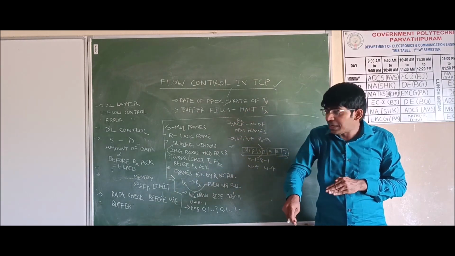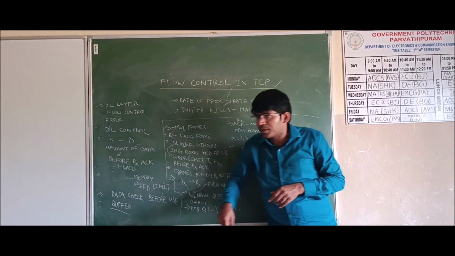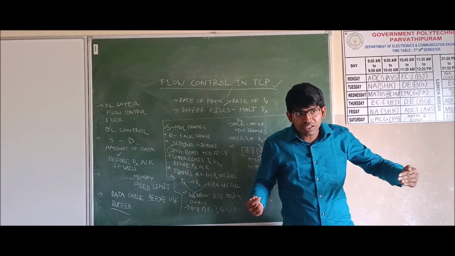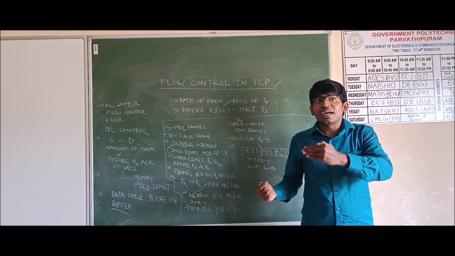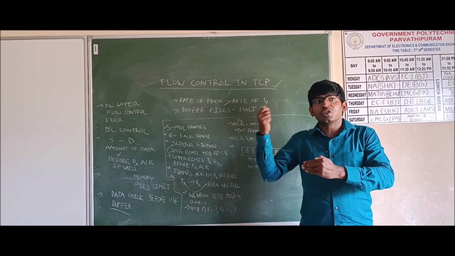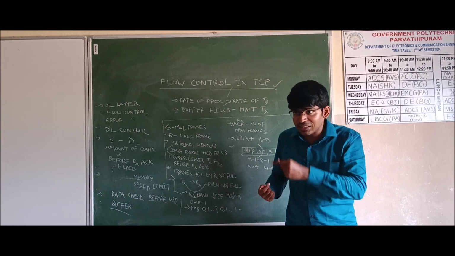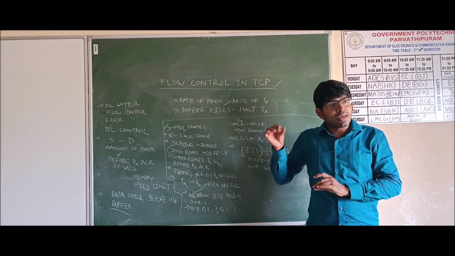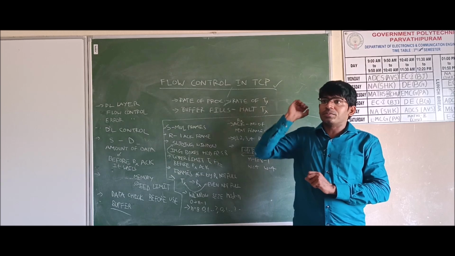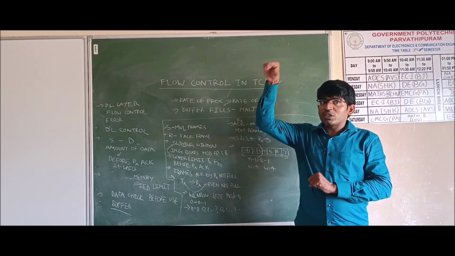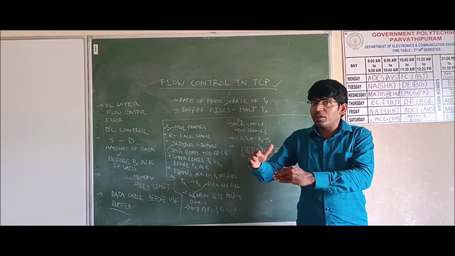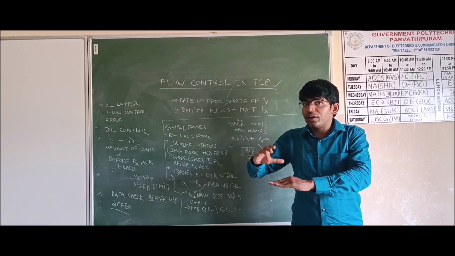So for that waiting, we require a buffer at the receiver. Transmission speed is higher than the processing speed. The time taken for the transmission of the frame is lesser, and the time taken for the processing is higher. Because the processing time is higher, the transmitting frames have to wait. They are waiting in the buffer.